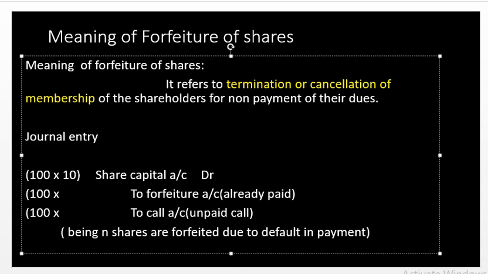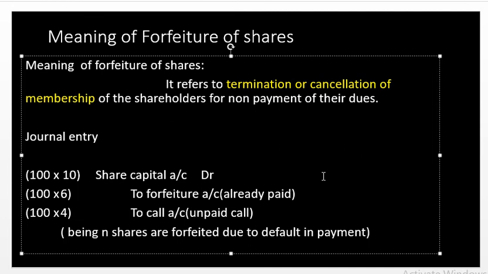That is, rupees 6 per share has been paid already by the shareholder. In call, the unpaid amount of the shareholder should be marked in call account. So, in this example, 4 rupees is unpaid by the shareholder. Mark 4 on call unpaid.